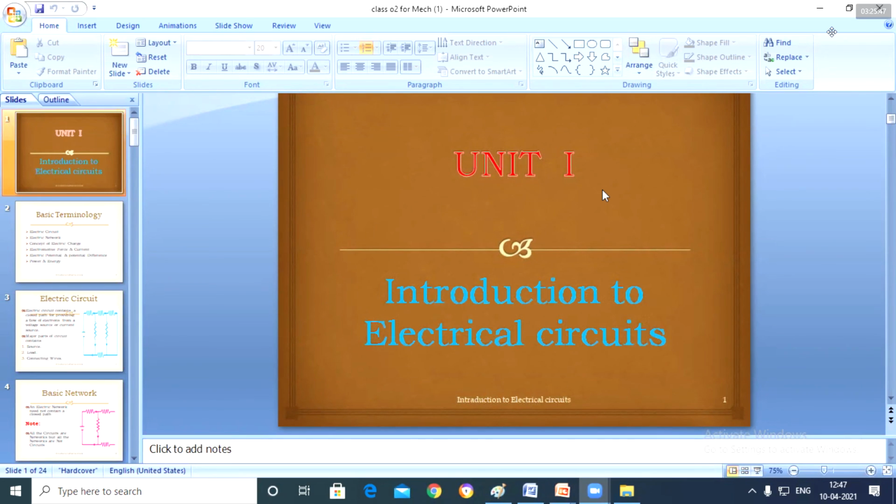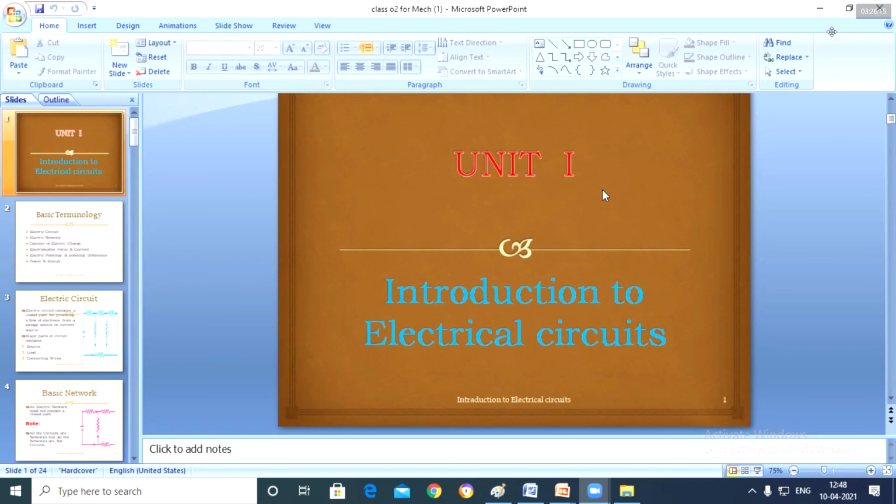Like batteries, voltage sources and current sources, these are all sources. According to the VI characteristics, the slope of the VI characteristics should be negative, and it should lie in the second and fourth quadrant. Then we can say that it is an active element.